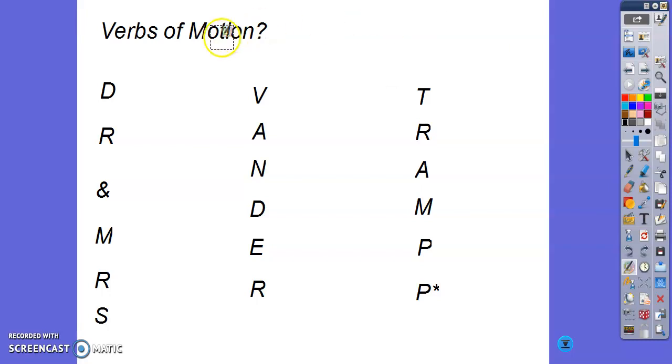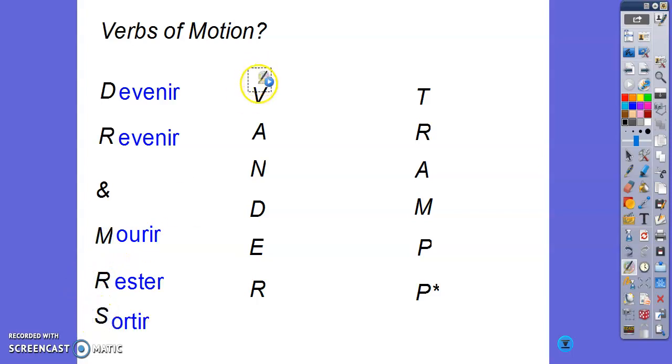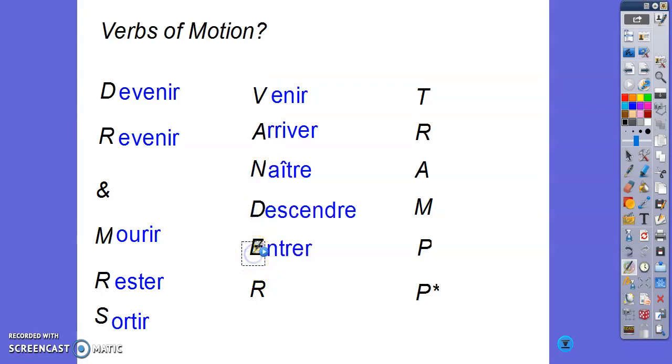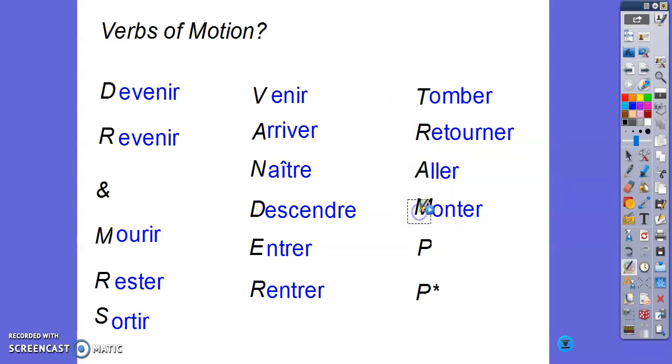So the verbs that we're going to use with être are devenir, revenir, mourir, rester, sortir, venir, arriver, naître, descendre, entrer, rentrer, tomber, retourner, aller, monter, partir, and passer.